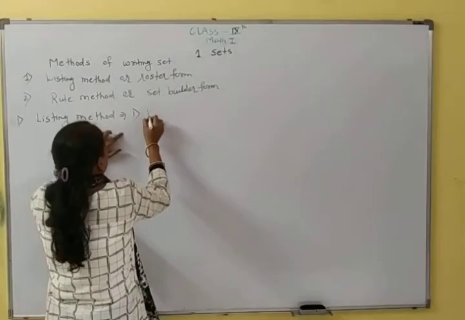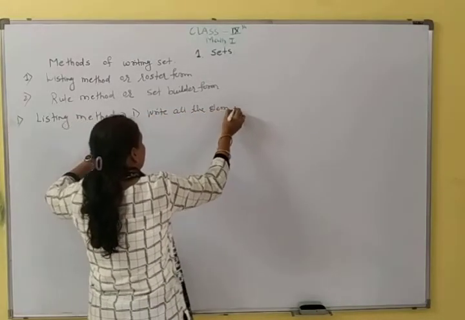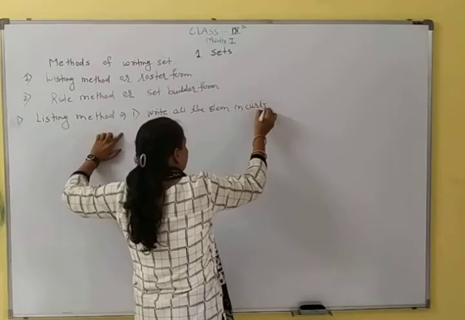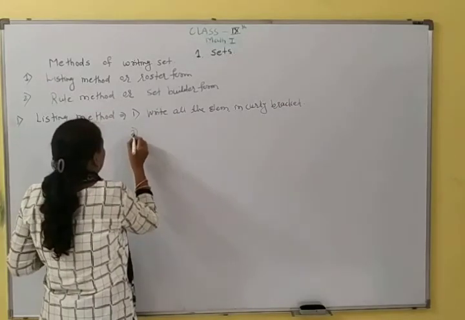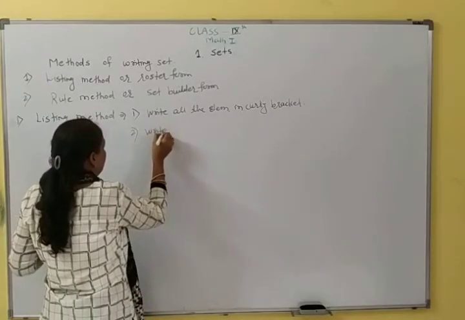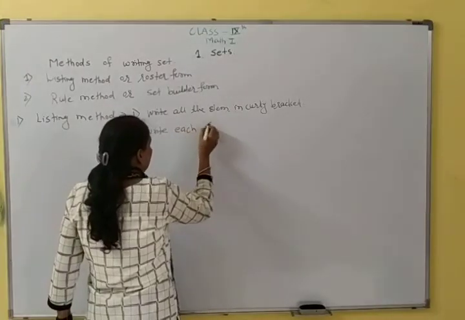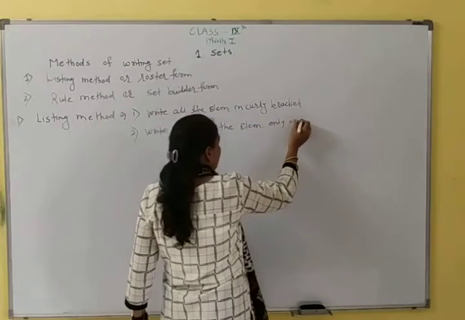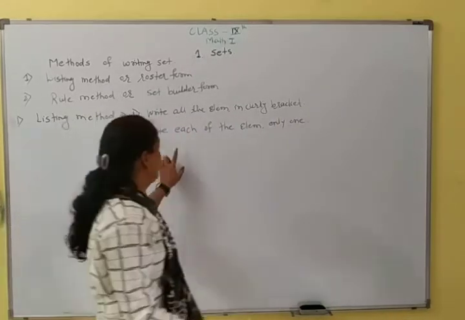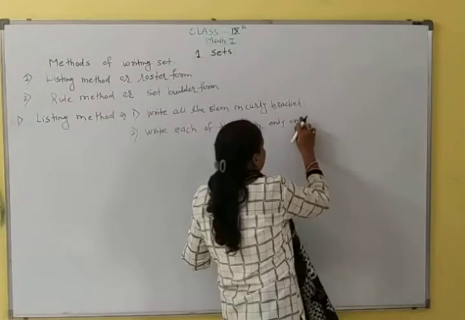In this listing method, first point, write all the elements in curly brackets. Second, write each of the elements only once.